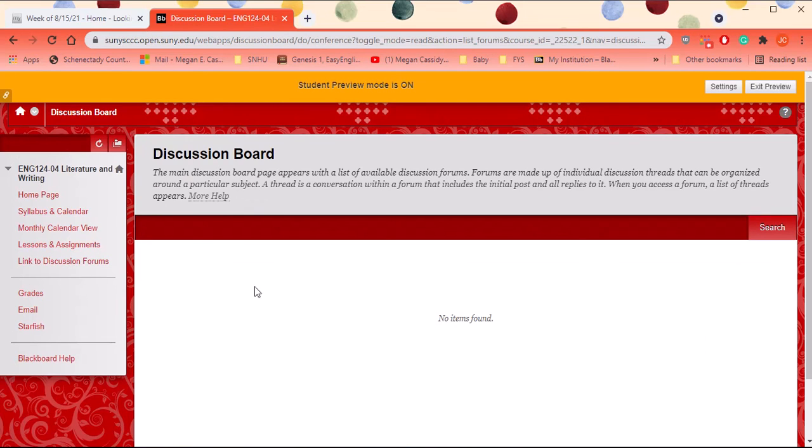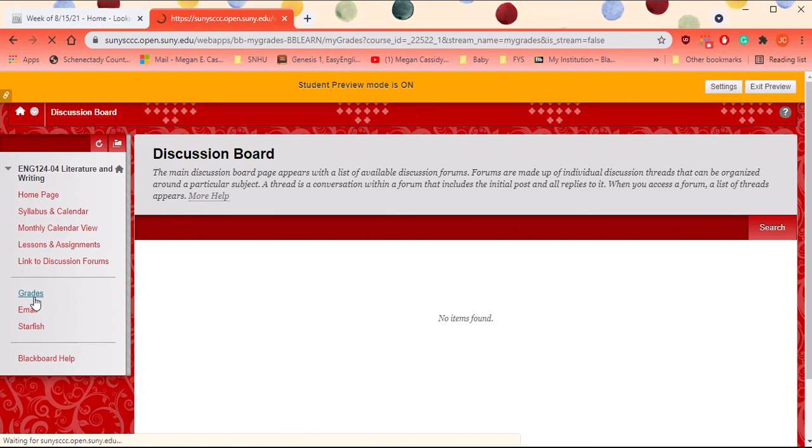Under the Lessons and Assignments tab is a link to discussion forums. I don't think we're going to have any because we're going to be in class and talking in class, but I'm leaving that open just in case we aren't meeting in class. If something happens and we have to be at home again for a week or 2, we'll be able to do the discussion in the discussion forums.